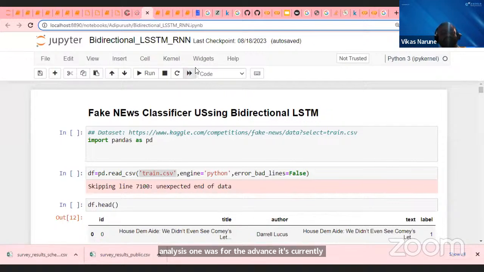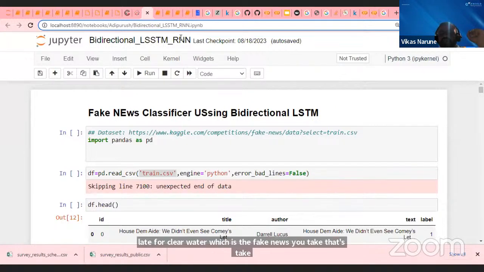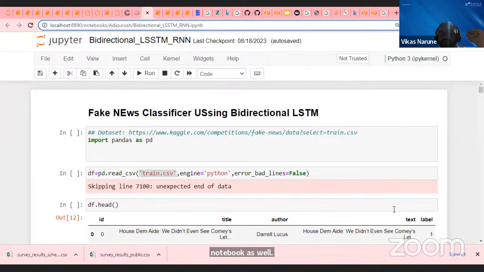Fake news detector. So I'm going to share this notebook as well for your information. I will share this information also with you. Just give me 1 minute, and I will add this. Just 1 moment, I will add this notebook, and I am done.